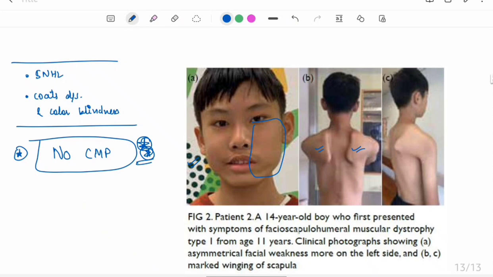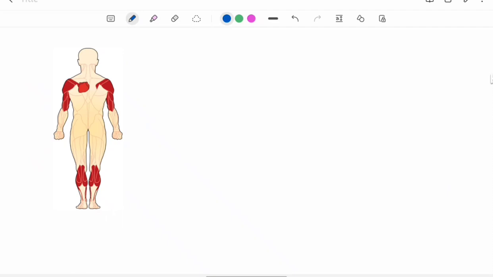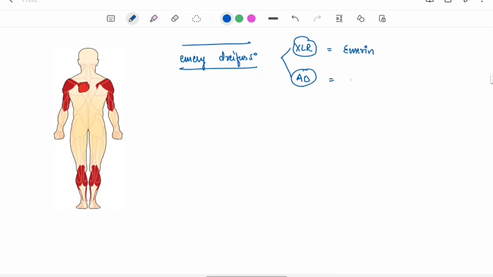So next we will discuss about Emery-Dreifuss syndrome. Mode of inheritance is, it can be X-linked recessive, it can be autosomal dominant. When it is X-linked recessive, then there will be emerin mutation. When it is autosomal dominant, then there will be lamin mutation. Okay, emerin mutation or lamin mutation.